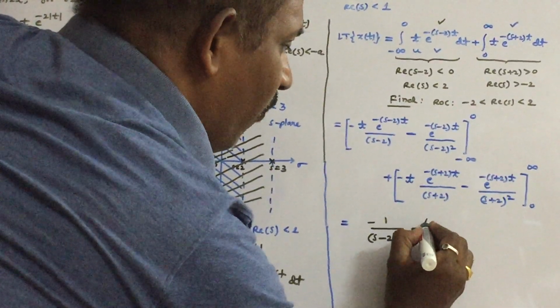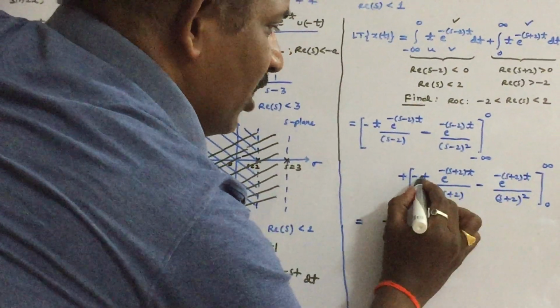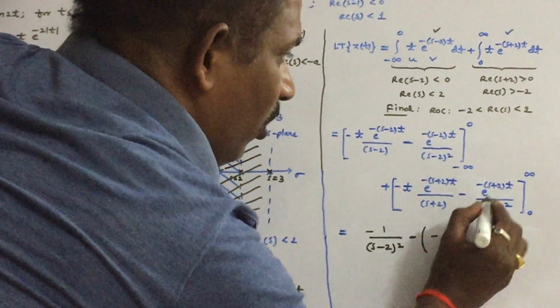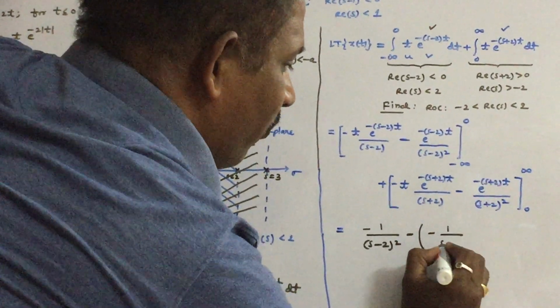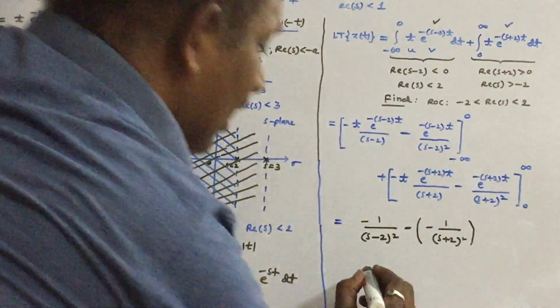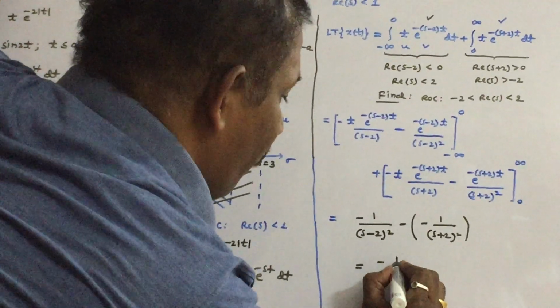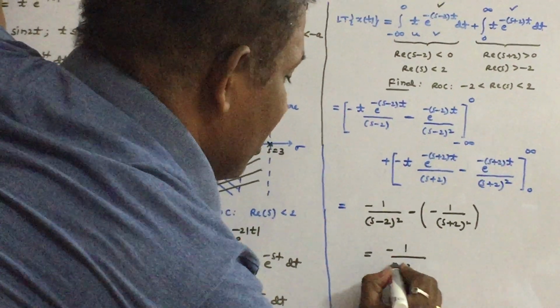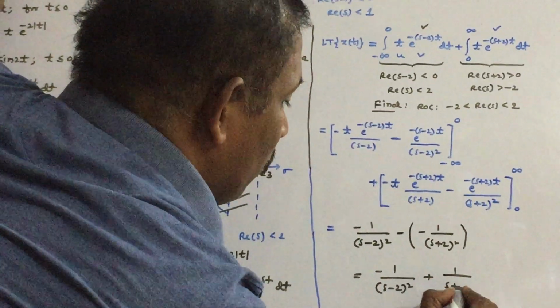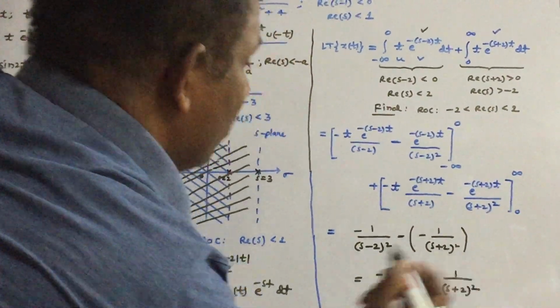Minus, if you substitute the lower limit, in place of t 0, the first term is 0, minus, substituting t is equal to 0, e power 0 is 1, minus of (s plus 2) whole square. You can see that the answer for this problem is minus of 1 by (s minus 2) whole square plus 1 by (s plus 2) whole square. In this way, you can solve this problem.